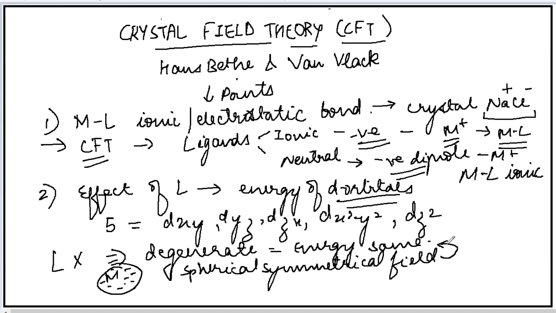It will not cause any effect onto it. So there are two cases: in the absence of ligand and in the presence of spherical symmetrical field. In both the cases, the energy of all the 5 d orbitals will be degenerate. It will remain same. But in case some ligand is present around the metal atom, then this degeneracy will split. That I will take in the next slide.